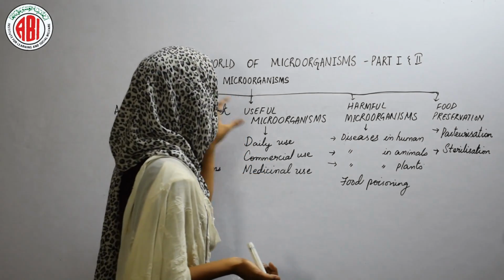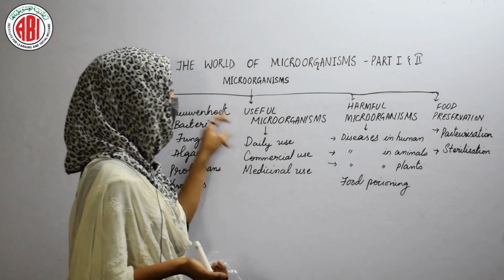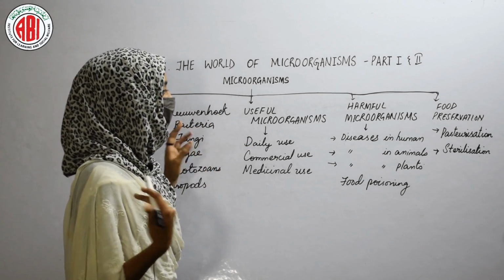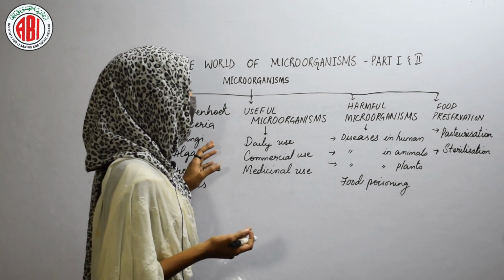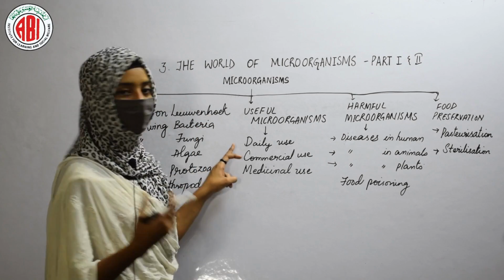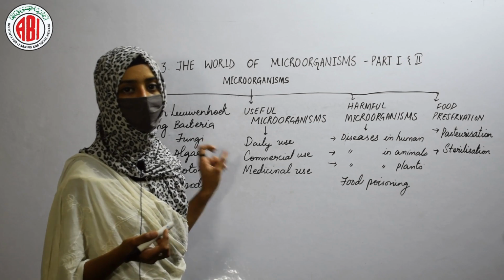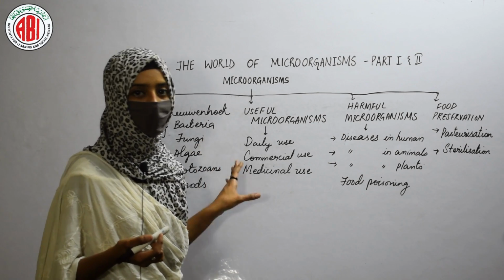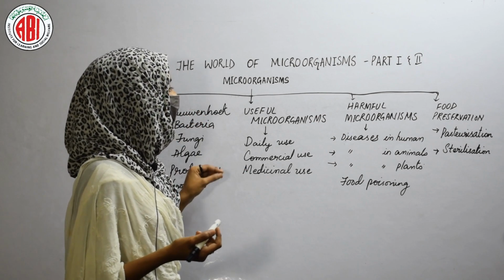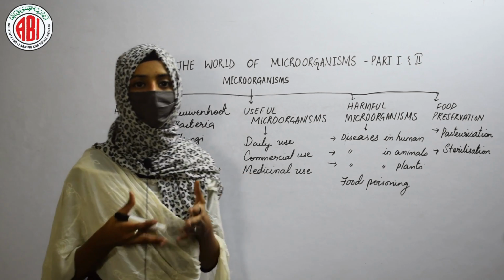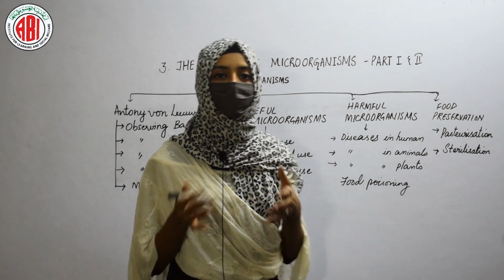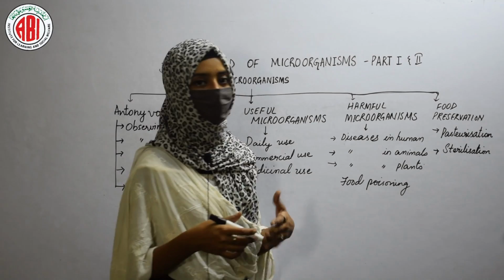So let us see the useful organisms first. There are many different kinds of microorganisms present that can be used in our day-to-day life activities, that can be used commercially and also in the medical field. So in daily use, we can take the example of curd. The milk turns into curd because of the action of the bacteria in them.